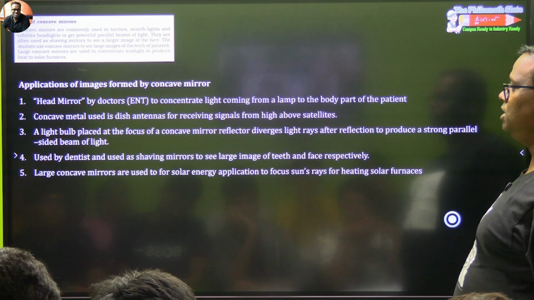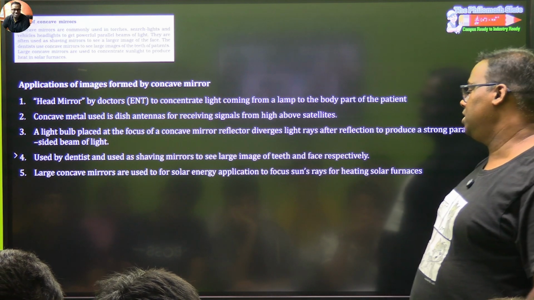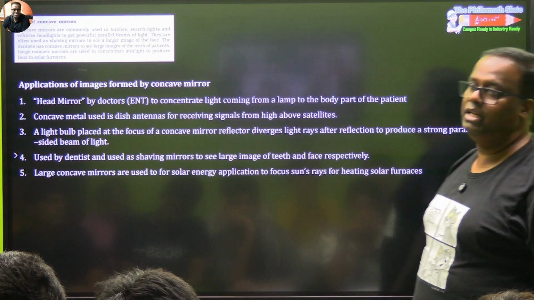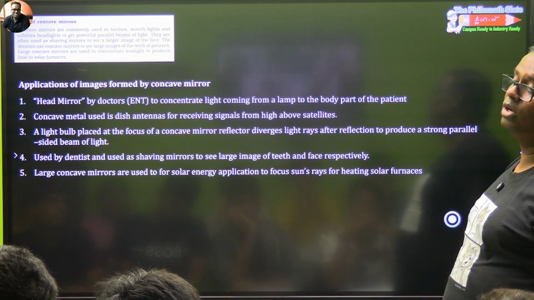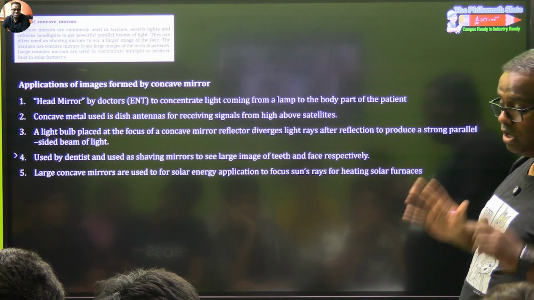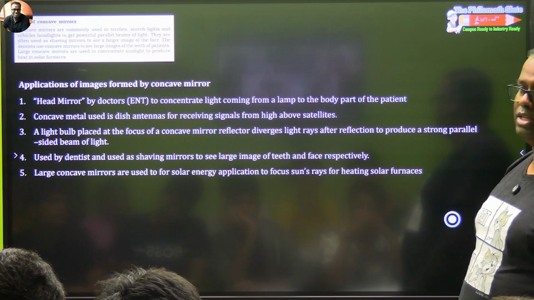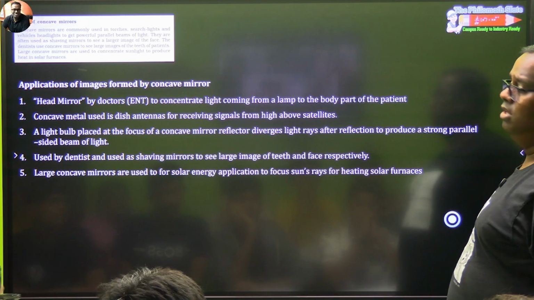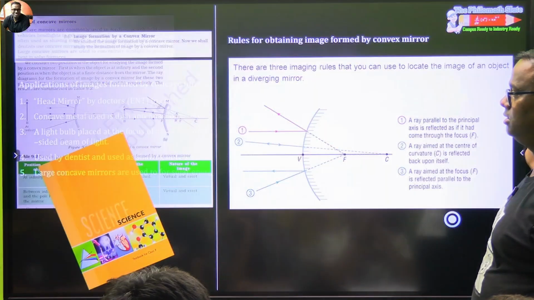Large concave mirrors are used for solar energy applications to focus the sun's rays on heating surfaces. Concave mirrors work as excellent reflectors where you want more concentration of solar rays. So we can use them also for solar heaters.